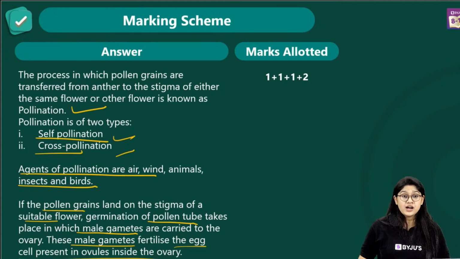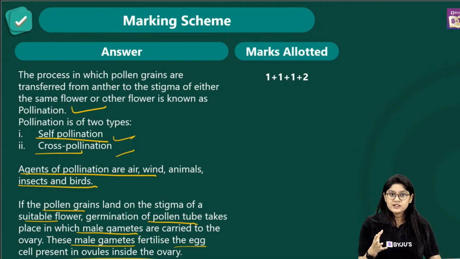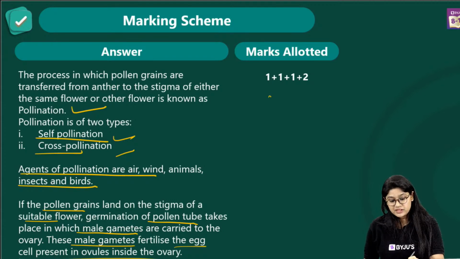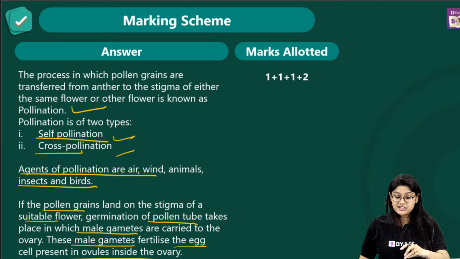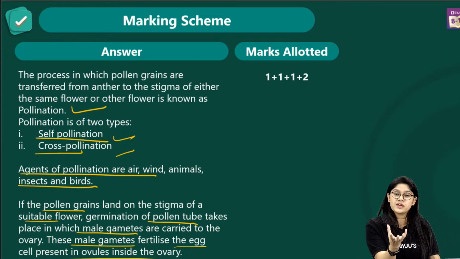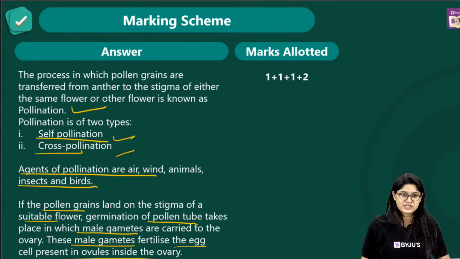What if two flowers of the same plant are pollinated? It's self-pollination, right? So for example, if you're talking about one flower over here and the other, again it is called cross-pollination, not self-pollination. See, self-pollination will occur only on the same flower, and the rest is cross-pollination.